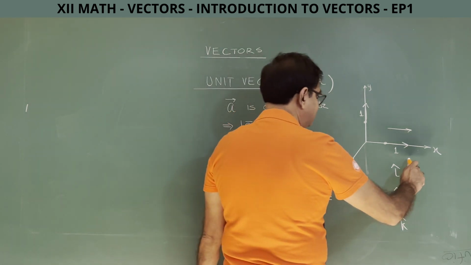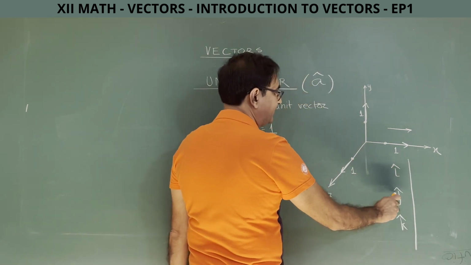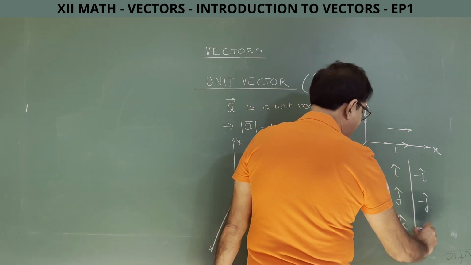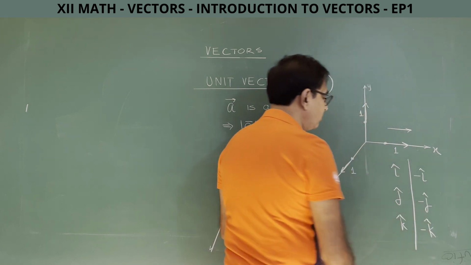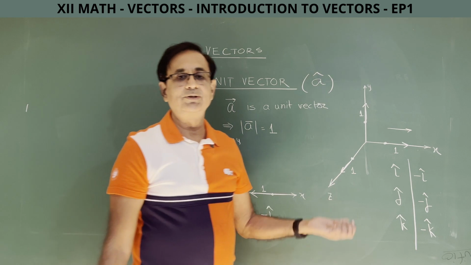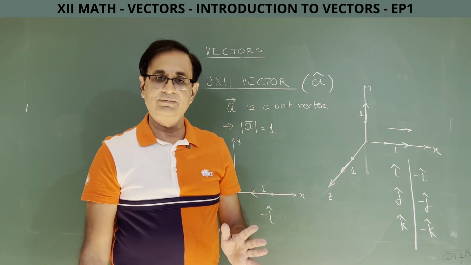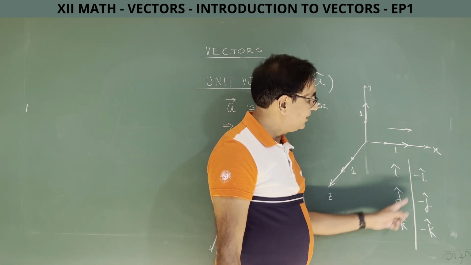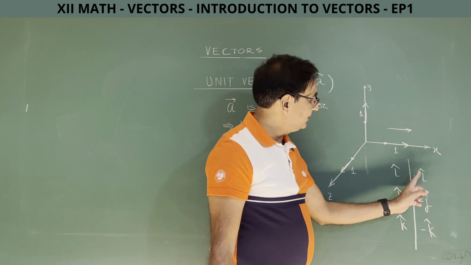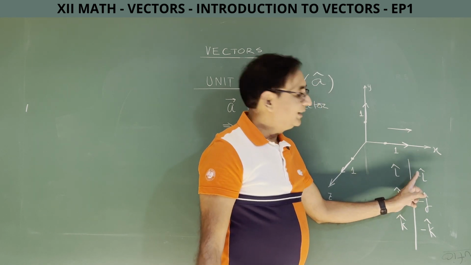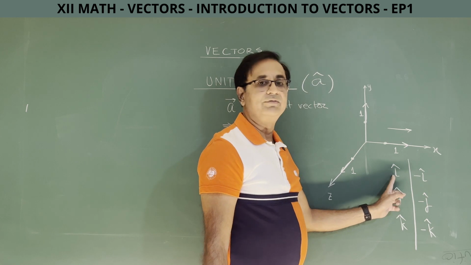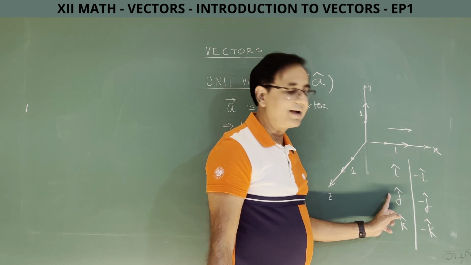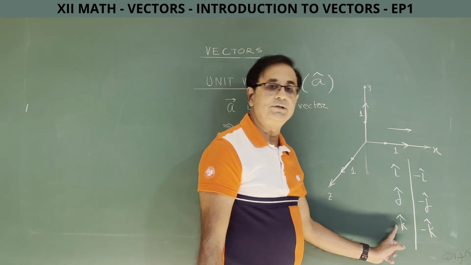So we will have 6 unit vectors: i cap, j cap, k cap, minus i cap, minus j cap and minus k cap. Be careful, minus i cap does not mean the magnitude is minus 1. The magnitude of every vector is a positive number. It is never a negative number. So its magnitude is 1, its magnitude is 1, its magnitude is 1, and the magnitudes of all these 3 are also 1. Only thing is, the minus is an indicator of direction. It means the direction of this vector will be opposite to that of i. Minus j direction will be opposite to the direction which vector j has, and minus k direction will be opposite to that of k.